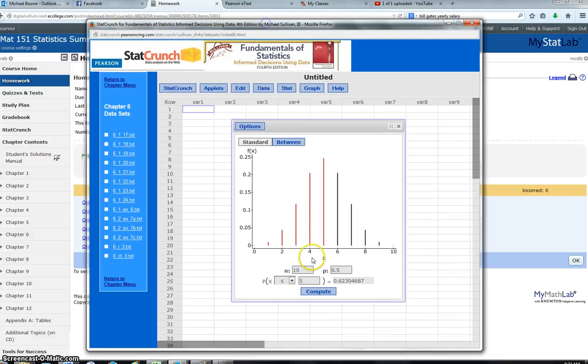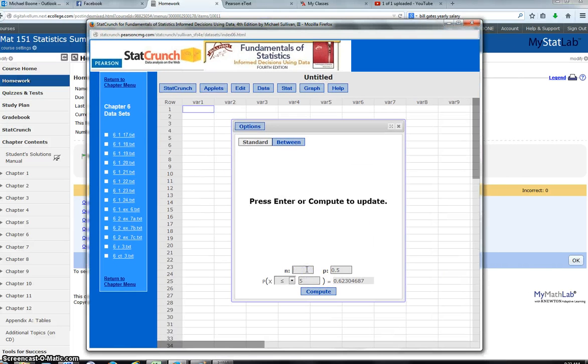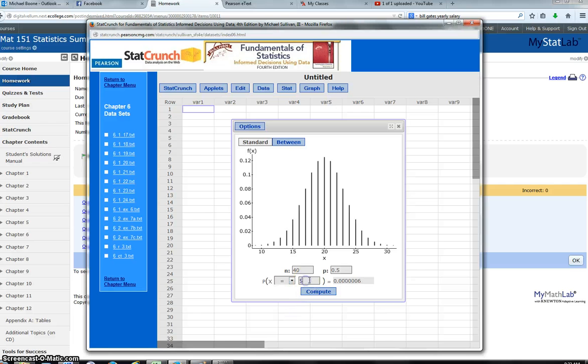That's the information I need to get started. Now, to find these probabilities, I have these inequalities, I have equal to, and then the number of people we're looking for. So the first question said exactly, which means equal to, 33.